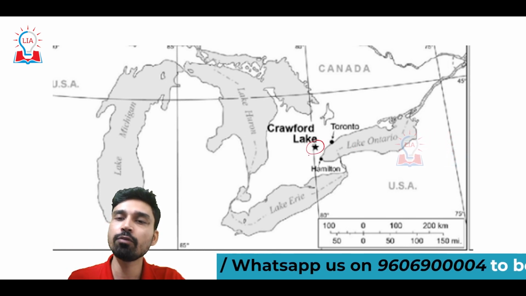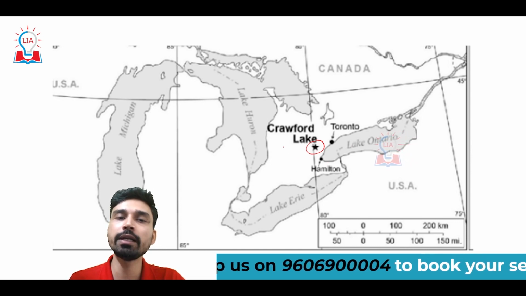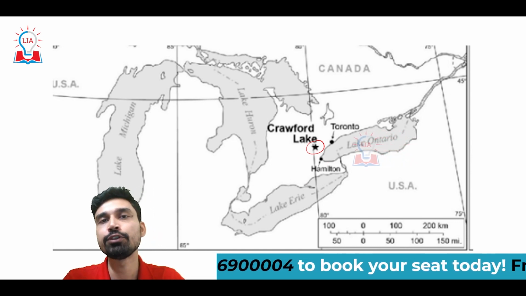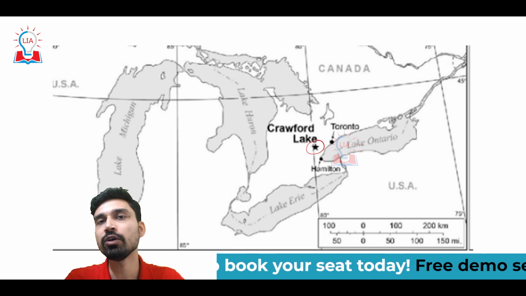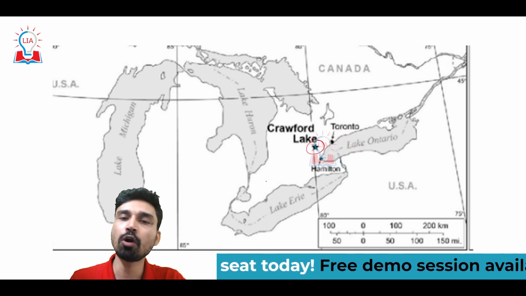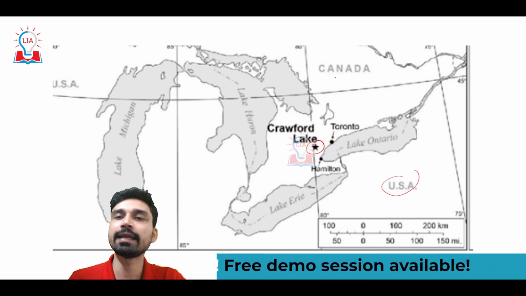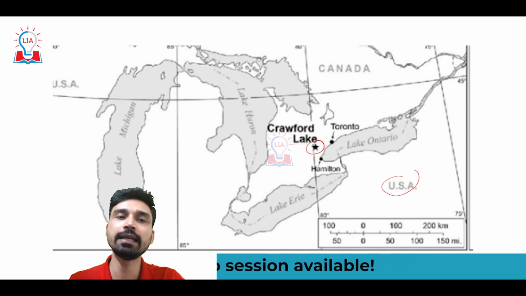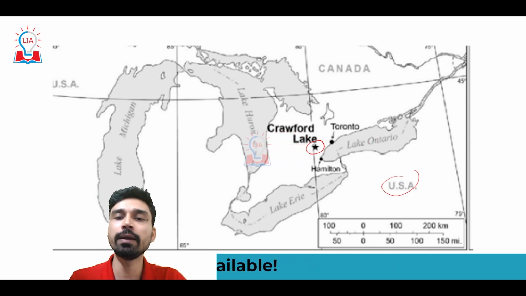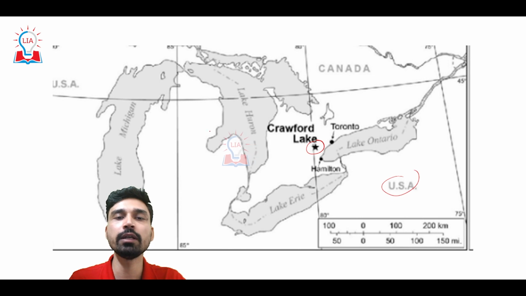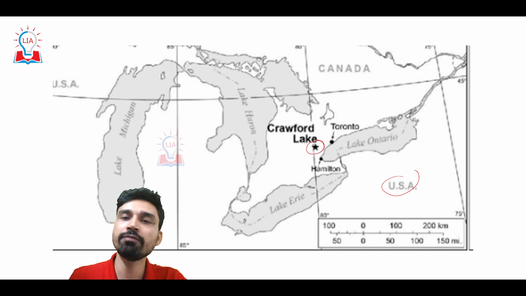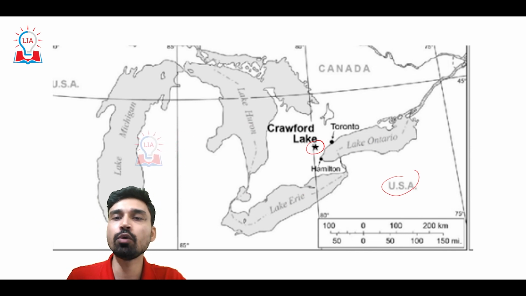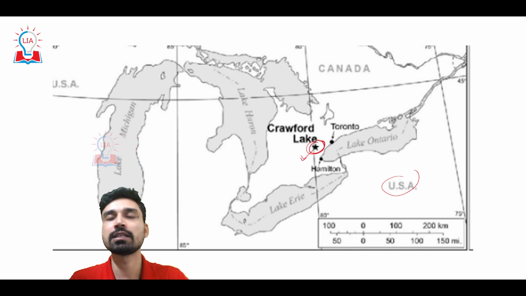As we can see, Crawford Lake is a small lake situated in the Great Lakes region, which is the largest freshwater body on the Earth's surface, situated on the border between the US in the south and Canada in the north. These Great Lakes are five in number: Huron, Erie, Ontario, Michigan, and Superior. Slightly to the west of Lake Ontario in Canada, we have the small lake called Crawford Lake.